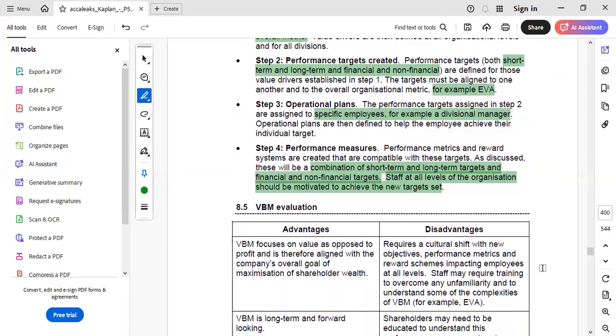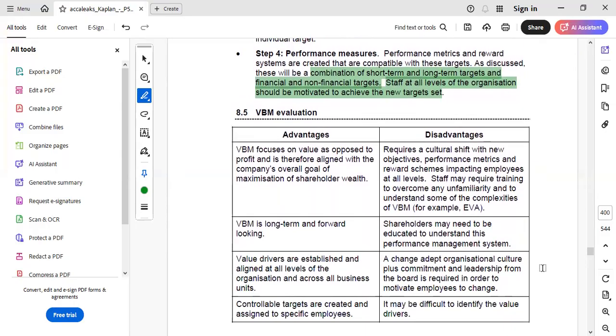Thereafter, a VBM evaluation takes place. It is true that any concept has both advantages and disadvantages, and VBM too has.